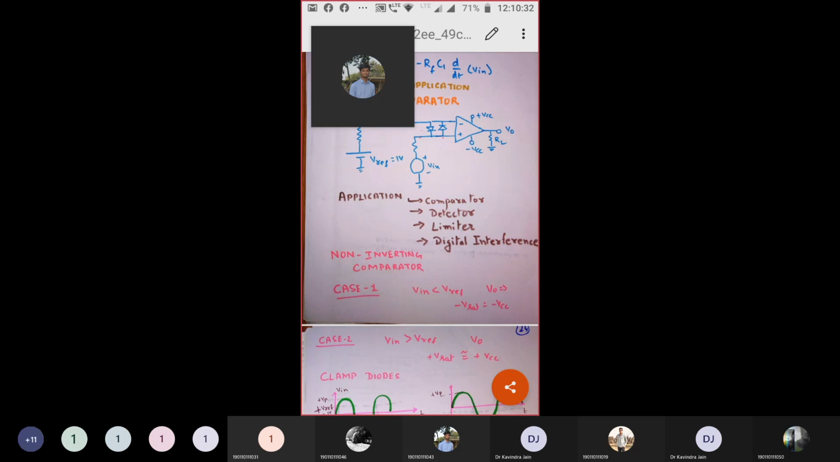Plus VCC throughout the cycle? Moshin, Muaz, Rishi, throughout the cycle? No, sir, because in the negative portion the V reference is greater than V in.